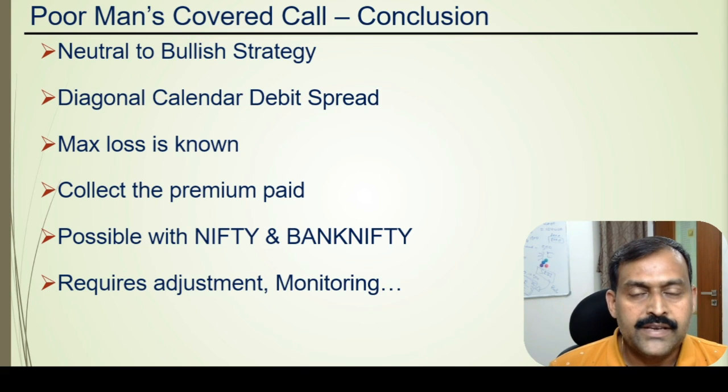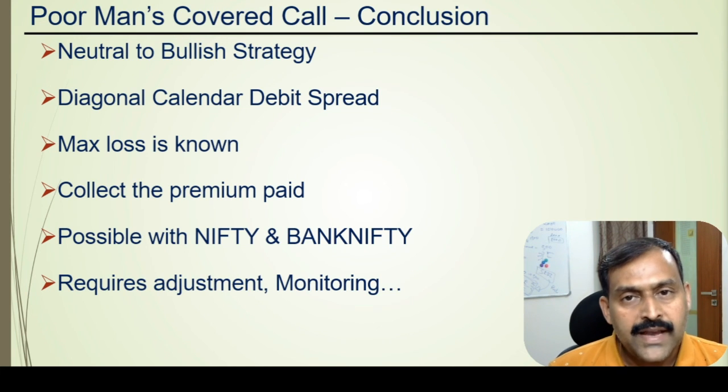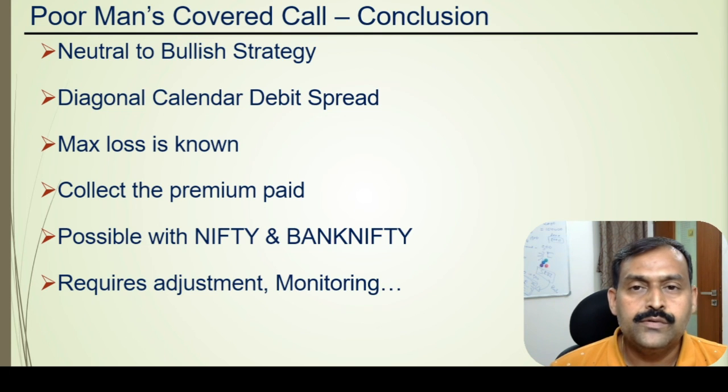Friends, a very quick summary or the conclusion of the poor man's covered call. This strategy requires a market view which is neutral to bullish. This strategy is a diagonal calendar debit spread. You are paying the premium. The max loss is known, which is equal to the premium that you have paid. When the market view goes wrong, our goal is to collect the premium paid so that we can exit with at least no profit, no loss zone.